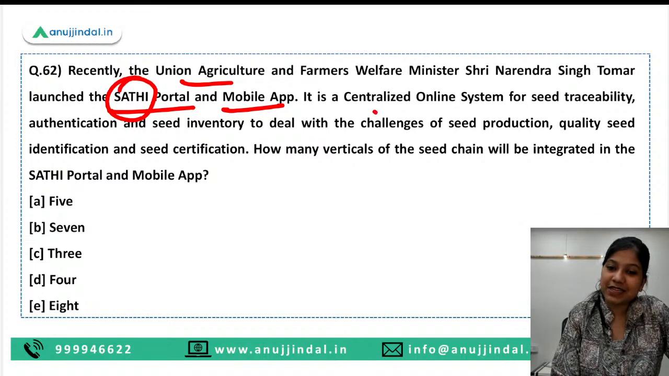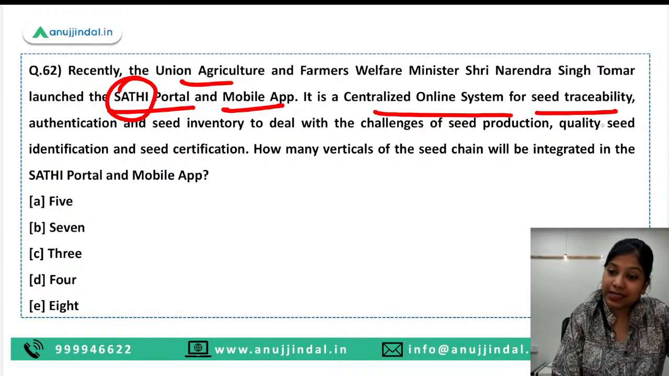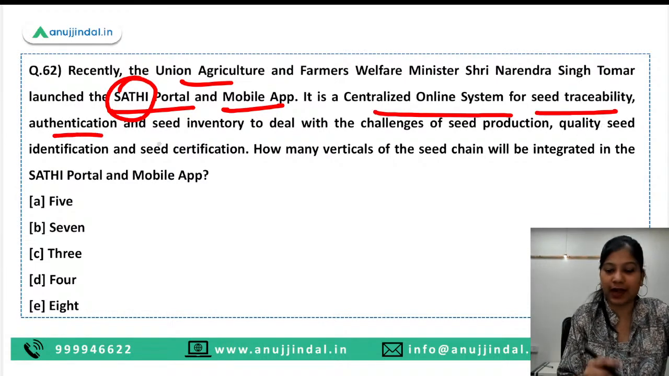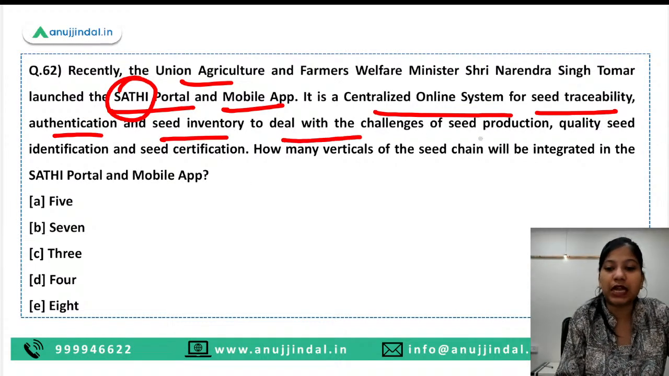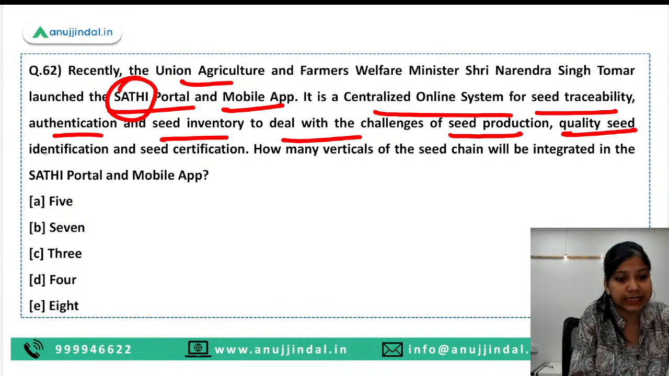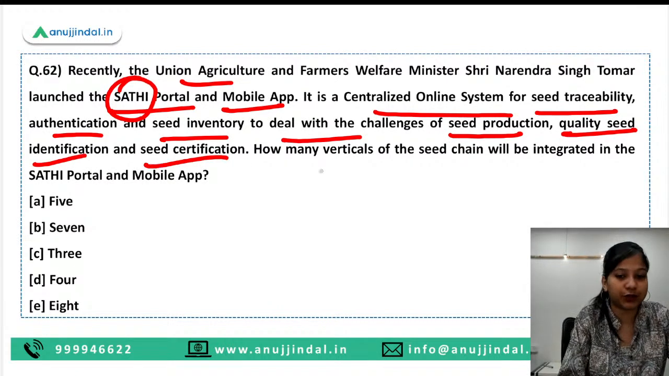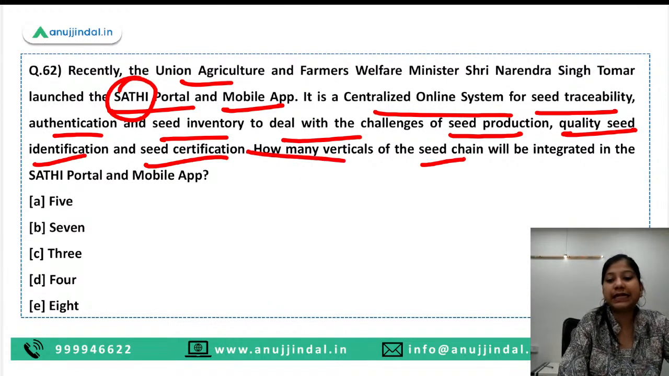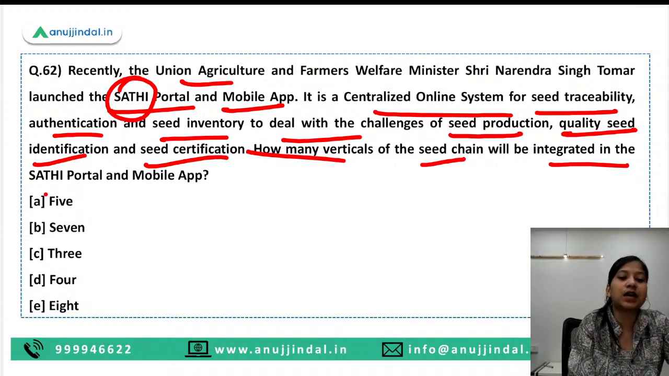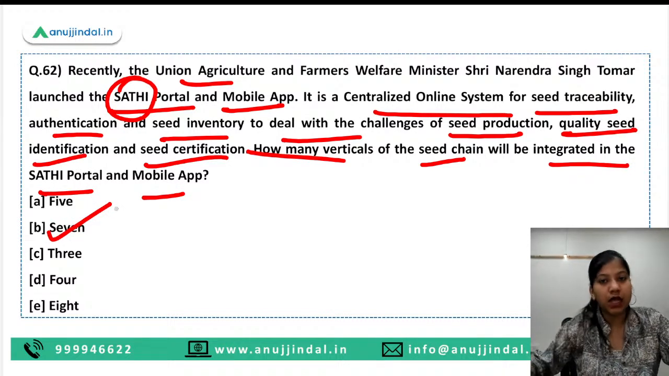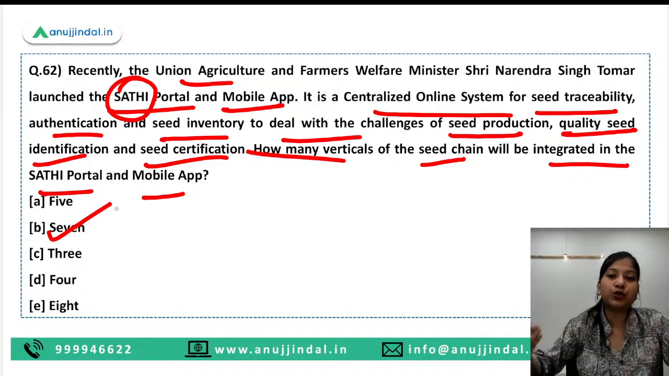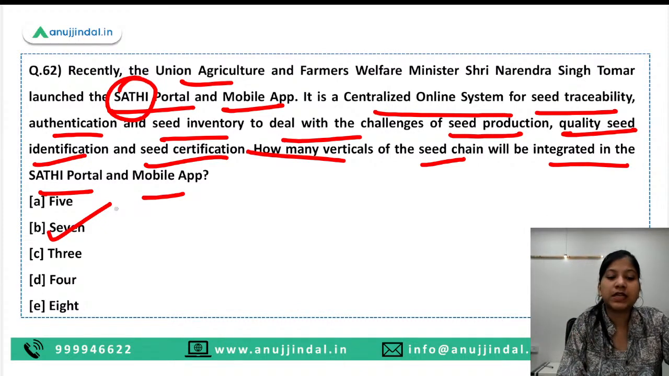So it is a centralized online system for seed traceability, authentication and seed inventory to deal with the challenges of seed production, quality, seed identification, and seed certification. How many verticals of the seed chain will be integrated in the Sathi portal and the mobile application? So 7 different verticals or dimensions of the seed value chain will be added into the Sathi portal.